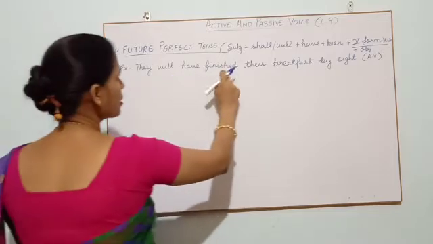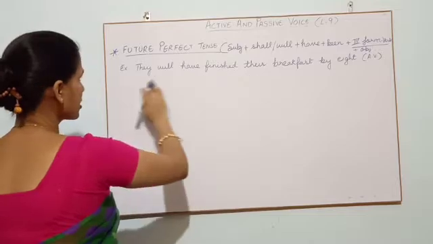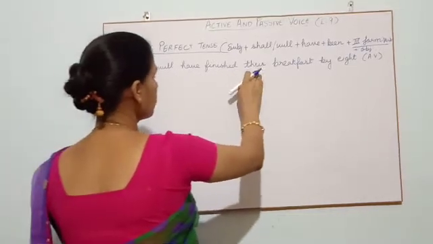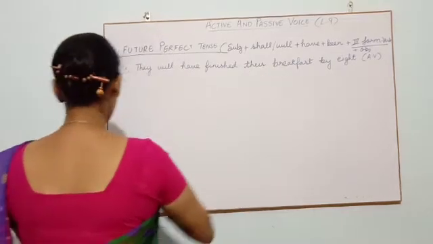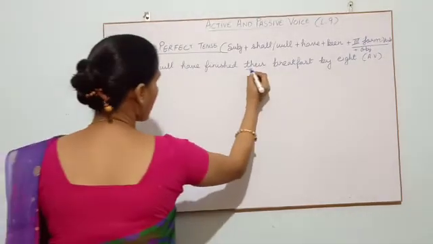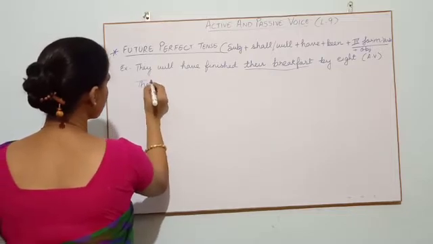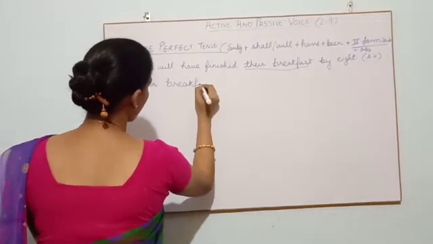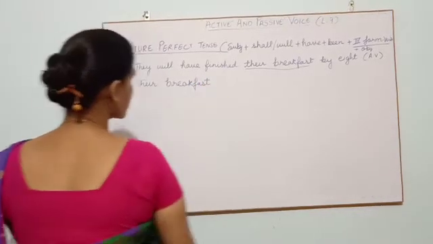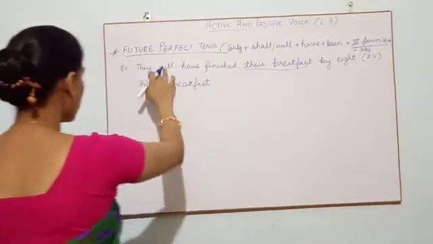They will have finished their breakfast by 8. So now think of the object. They will have finished their, what would they have finished? Their breakfast. It means we have to start from their breakfast. Then after the subject, what do we have? Shall and will. What are we going to add?